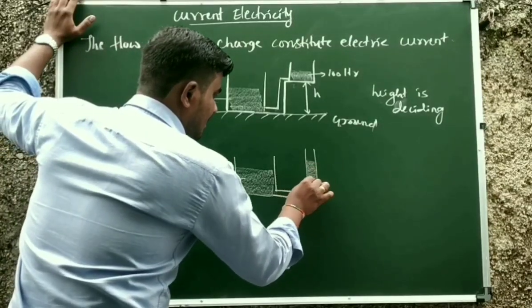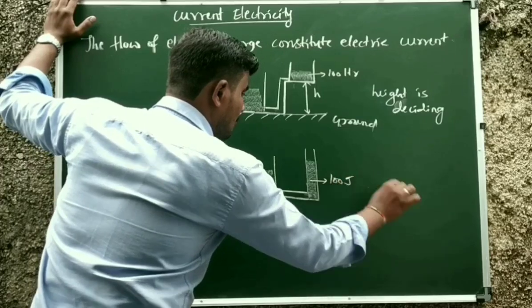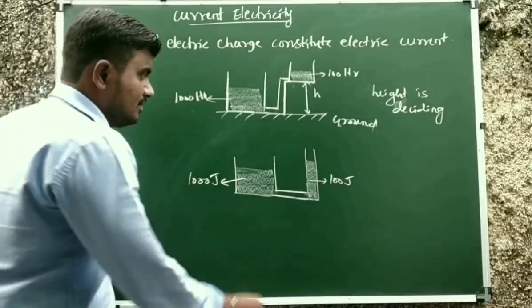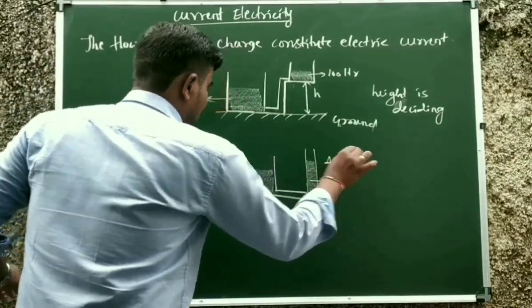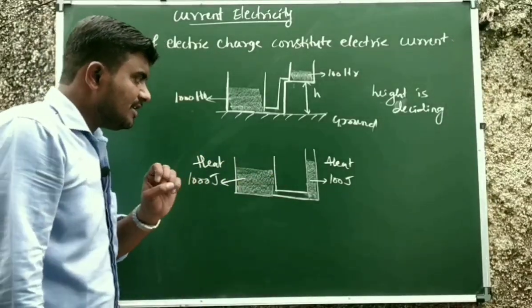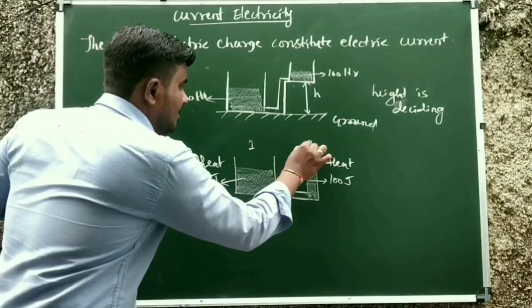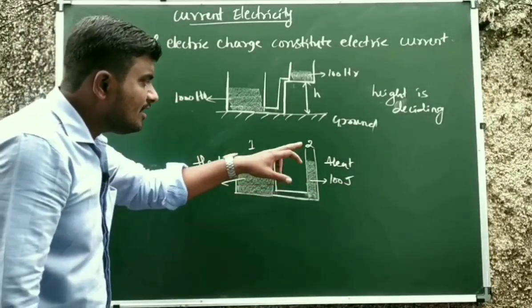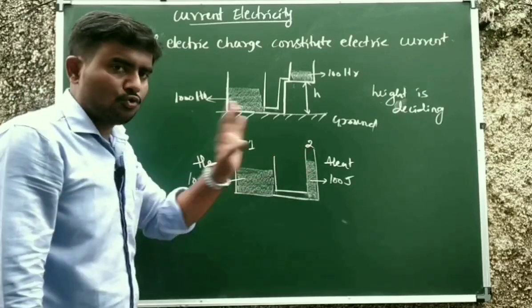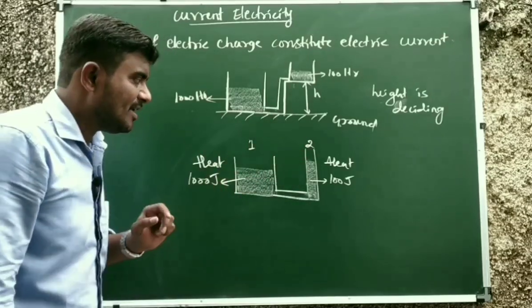Say this container is having only 100 joule of energy. This is heat and this is also heat. Say it is 1 and it is 2. The question is whether heat flows from 2 to 1 or 1 to 2. It depends on what factor? It depends on temperature.